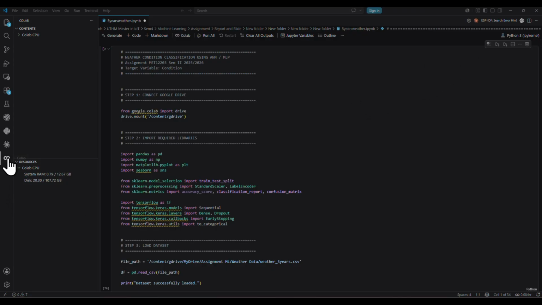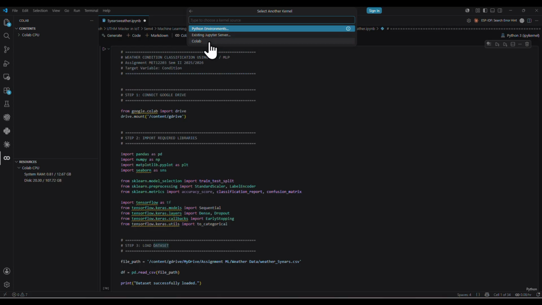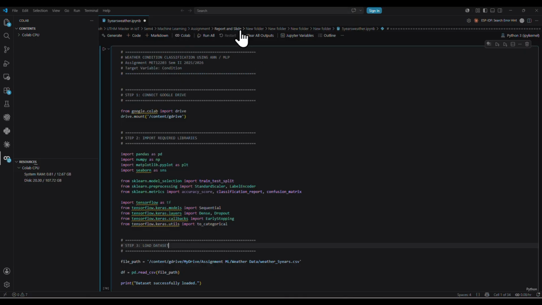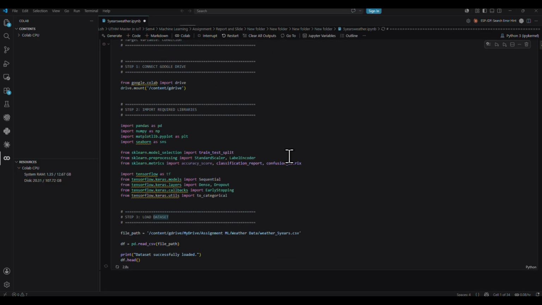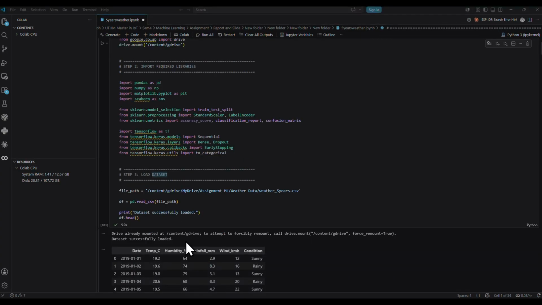And here, make sure you choose Google Colab, and then here you choose the kernel, and choose Colab. After that, you click on Auto Connect, and then choose Python 3. So that's it. After we finish the configuration, let's try to run the code. You have to click the Run All button here, and then Visual Studio Code is trying to mount to your file in Google Drive. As you can see here, we have successfully mounted the file in Google Drive.